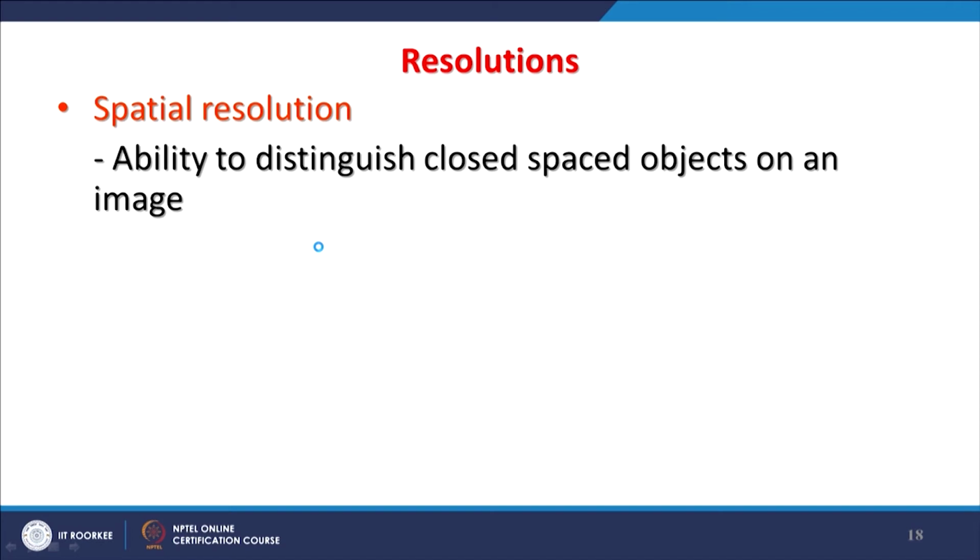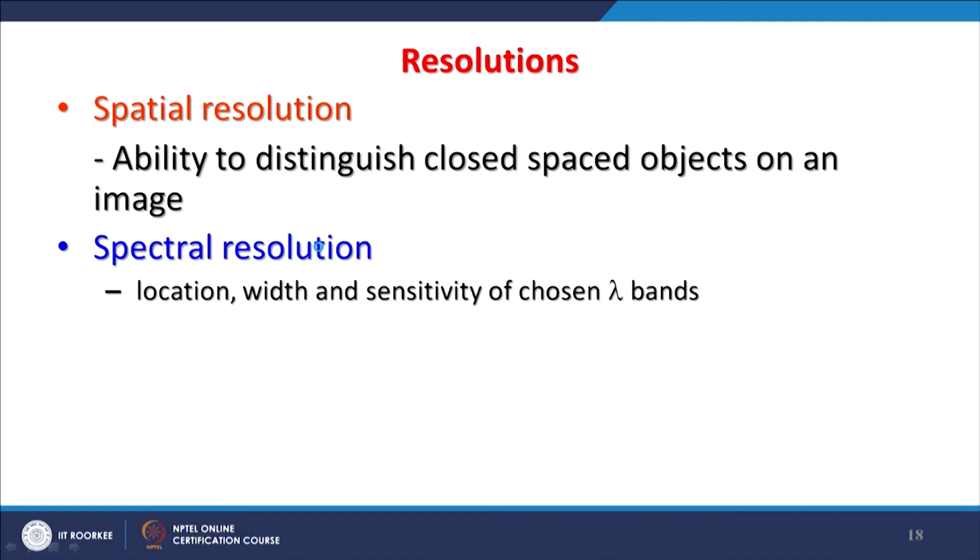We can wrap up by saying that spatial resolution basically is the ability to distinguish closed space objects on an image, whereas in case of satellite images there are 4 resolutions. Spatial resolution is common both in satellite images and DEM, whereas in case of satellite images we will have a spectral resolution, and because we are using satellite images to generate digital elevation models, it is also necessary to know about that.